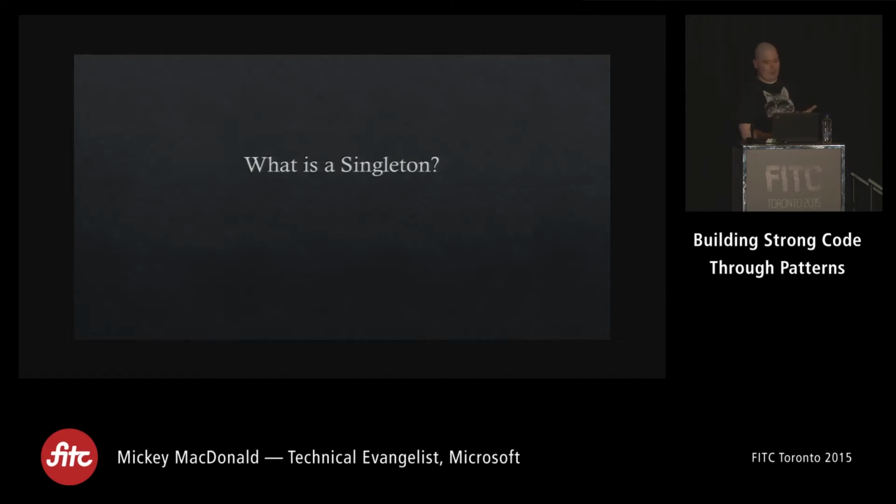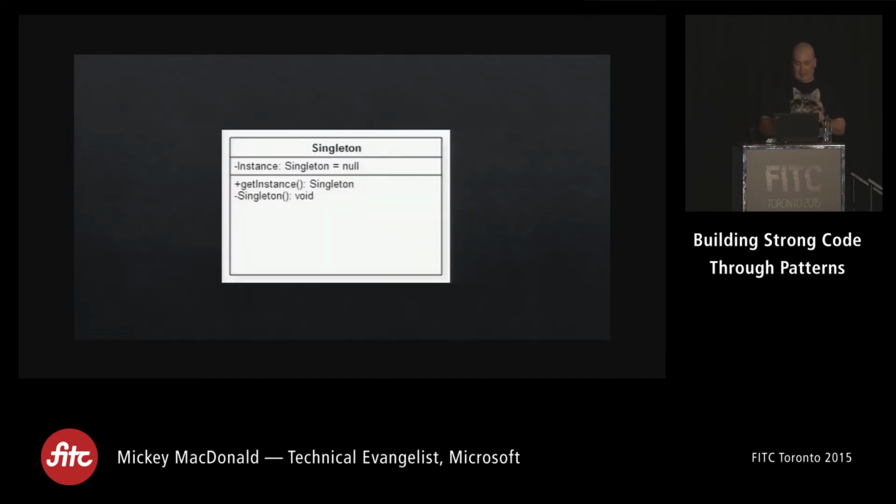So what is a singleton? Well, a singleton is a pattern that allows us to restrict the creation of an object to one instance, right? There's a generalization, but that's basically what it is. If you take a look at it, again, I'm going to bust out my fancy UML here. Basically, you have an instance that's private, right? You have a public method that you can call to get that singleton. And then, of course, you have the singleton constructor itself that's private.